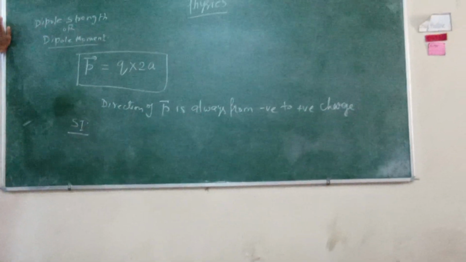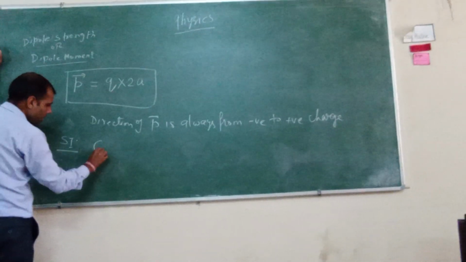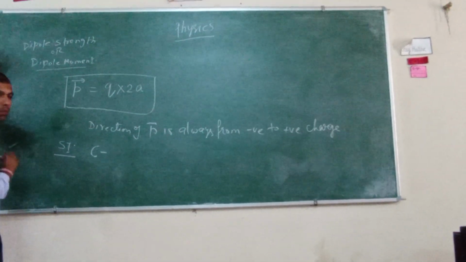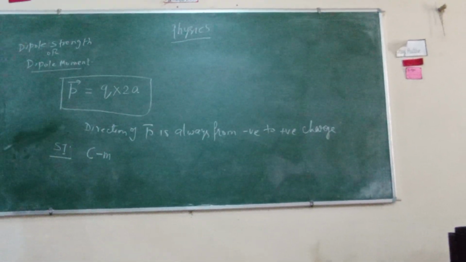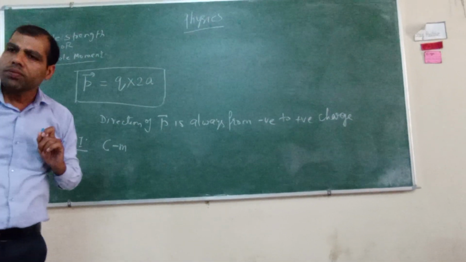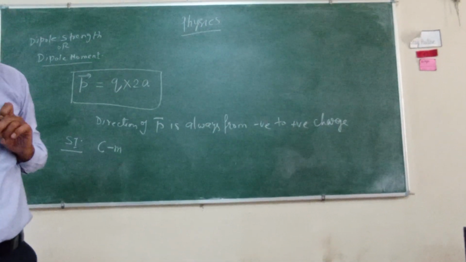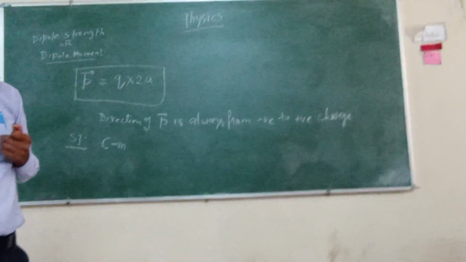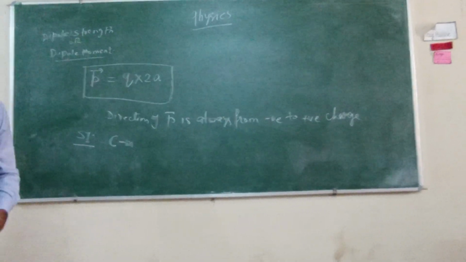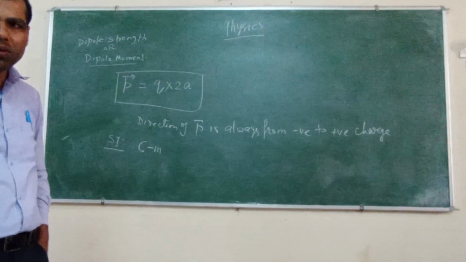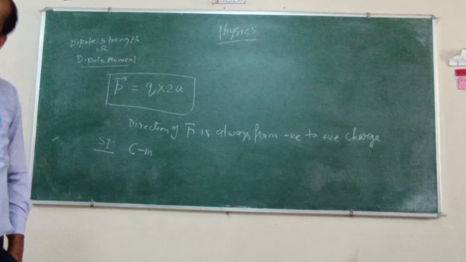The SI unit of charge is coulomb, and of distance is meter. So coulomb meter is its SI unit. Does it have any other combined name? If you know, you can tell me. Presently I don't know. It seems nothing, it is just coulomb meter. Yes, coulomb meter.